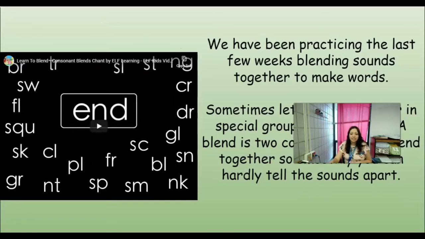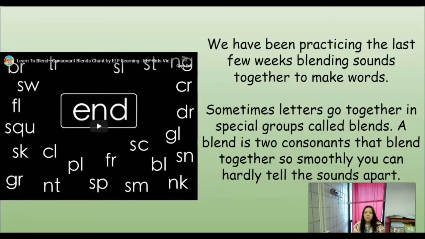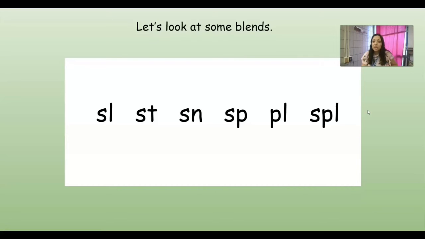All right. So we've been practicing the last few weeks sounding sounds together to make words. Remember, we're trying to break it apart and then blend it together. Sometimes letters go together in special groups called blends. And a blend is two consonants that blend together so smoothly that you can't even really tell them apart. So now we're going to look at some blends.